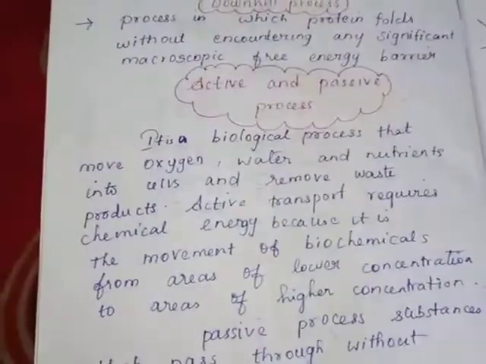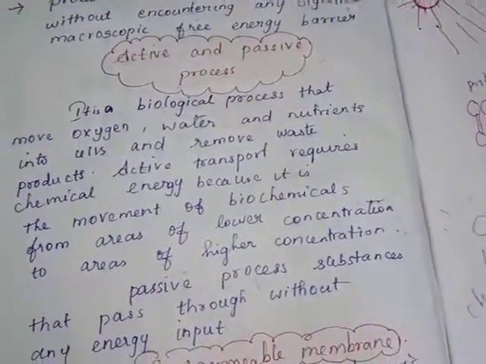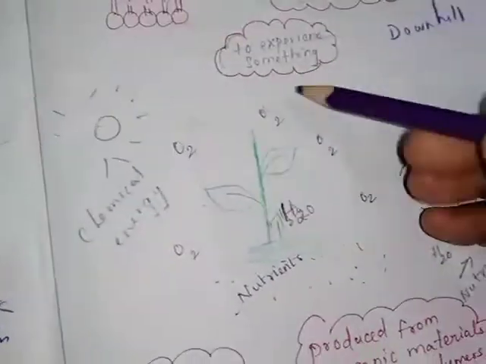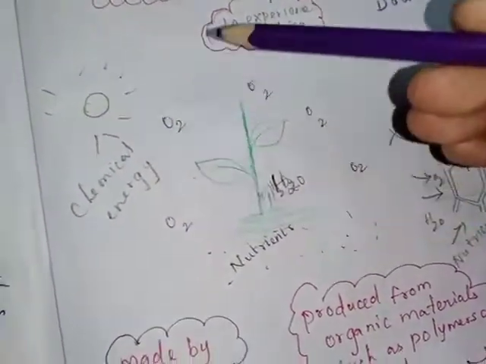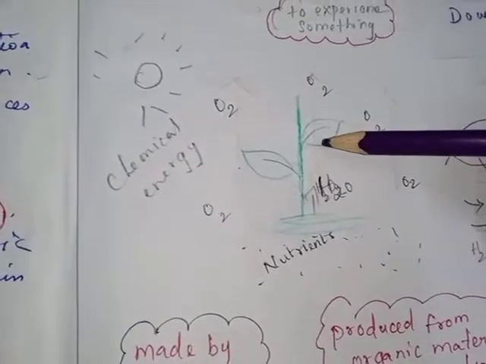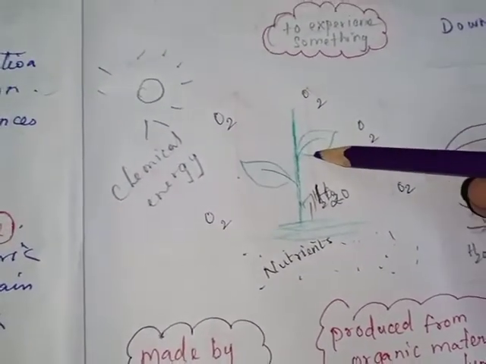Next one is the active and passive process. An active process is a biological process that moves oxygen, water and nutrition into the cell. The atmosphere has a large amount of oxygen, which is utilized by green plants.